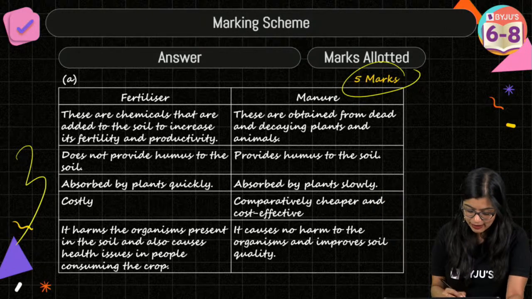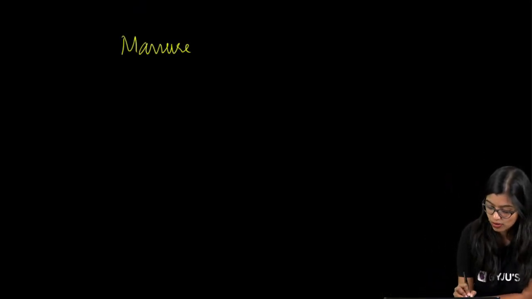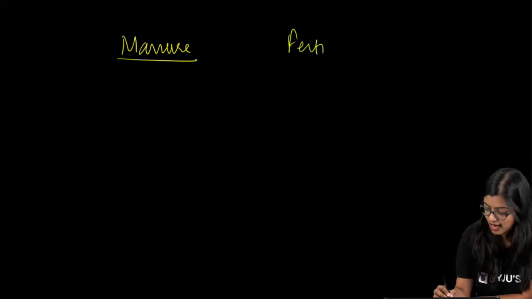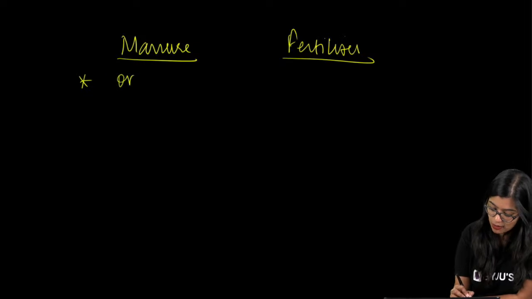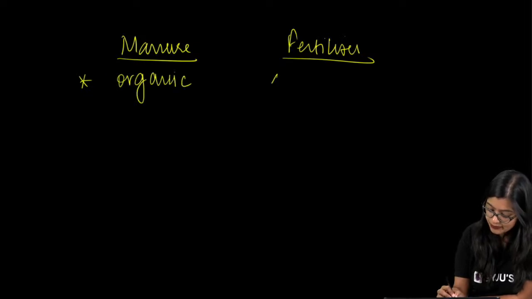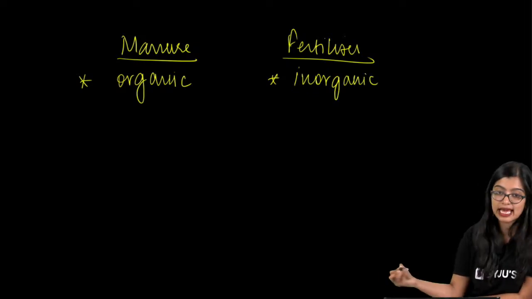So, the main thing when you're writing differences between manure and fertilizer, this is something I would always recommend. You have manure and you have fertilizer. For manure, start with the point that it is organic. I'm giving you broad points, I'm not writing sentences like those in the PDF.